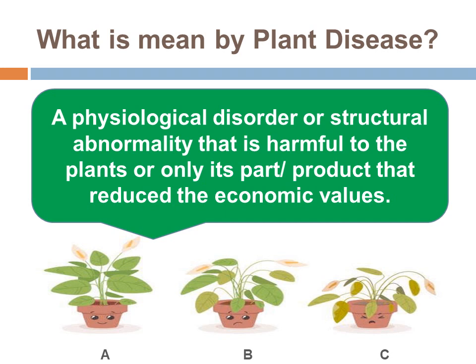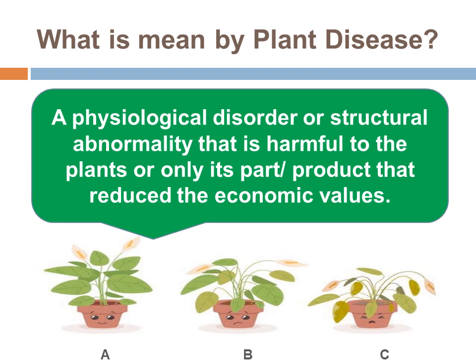Okay, here in the image there are three pots. In pot A, the plants look healthy, means no plant disease or physiological disorder or structural abnormalities occur on that plant. So this type of plant gives us more yield.